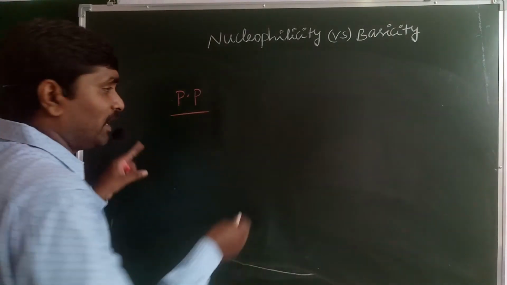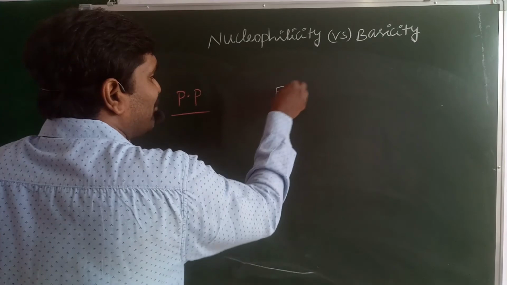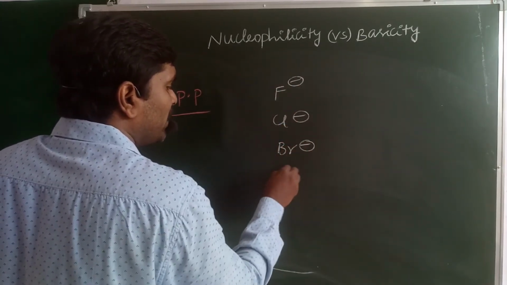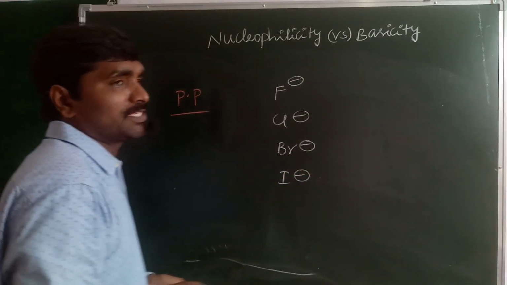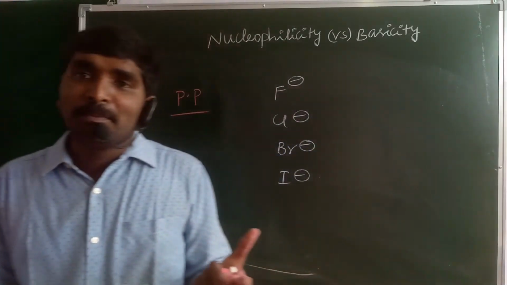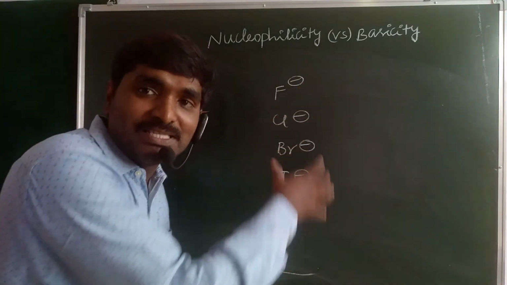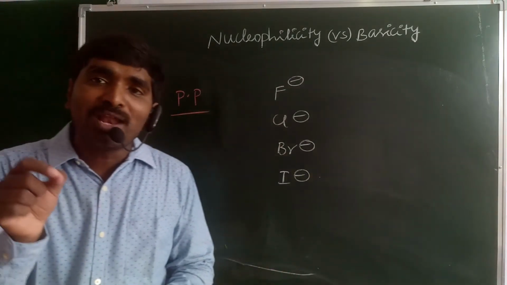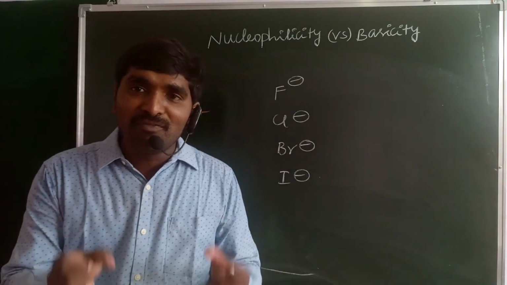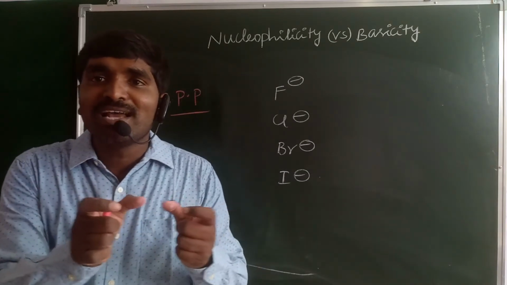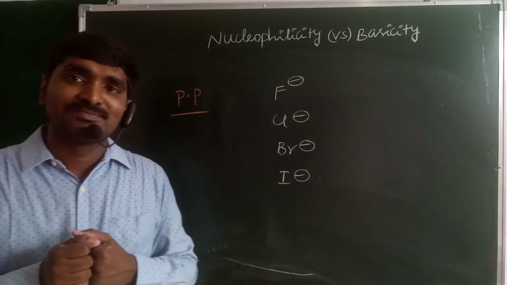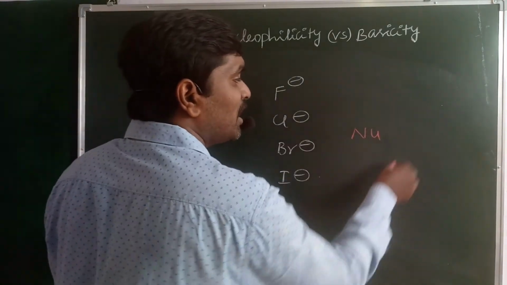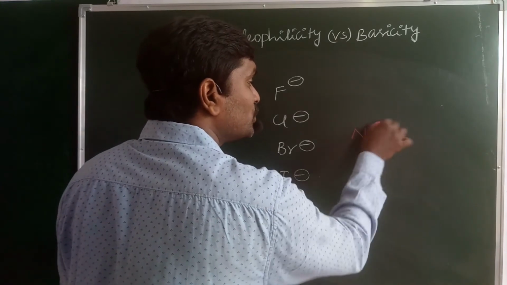For example, when you take F minus, Cl minus, Br minus, I minus, what happens to the basic nature? What is the basicity order? And what is the nucleophilicity order? In polar protic solvent, nucleophilicity and basicity are inversely related to each other.